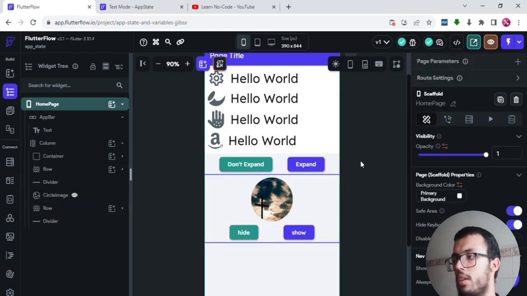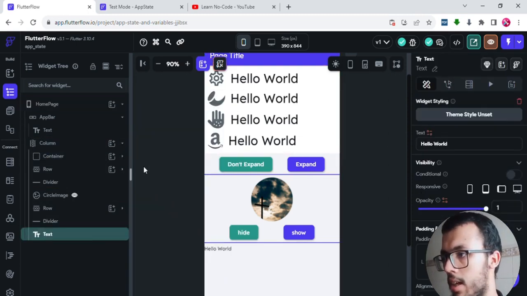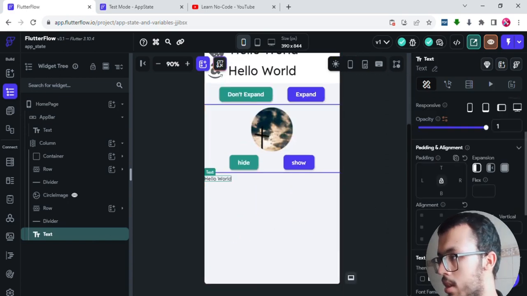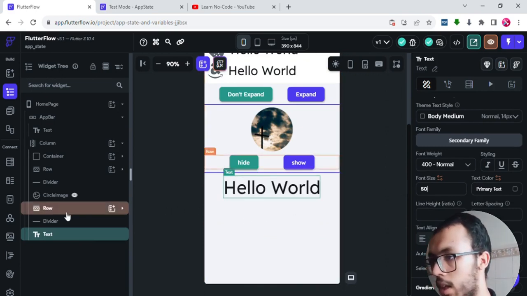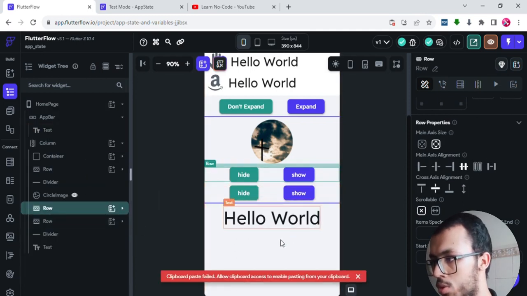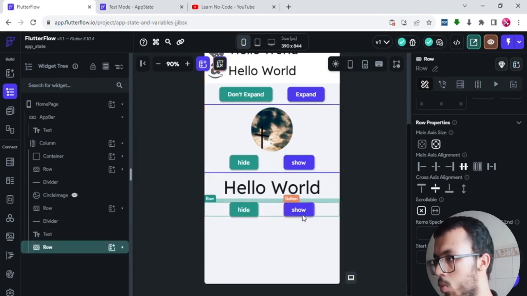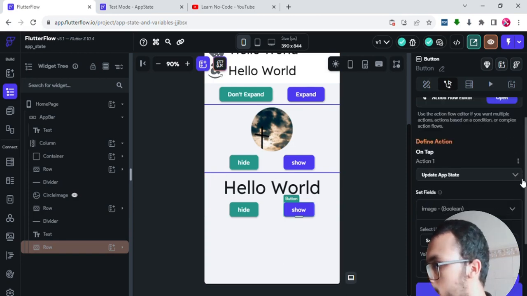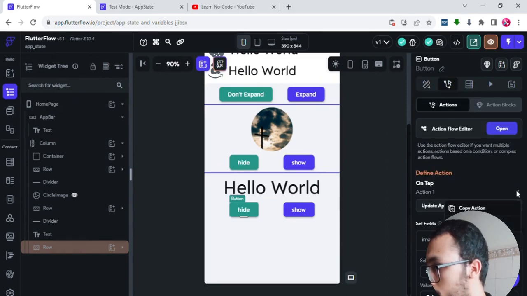And then I can build that third example, which is to change the text from hello world, or from a random text, to Jack or Maria, depending on what you have clicked on. So I will select text, put it in the center, and change its font size to 50, and then I will duplicate this row, just to have another two buttons right here, but with different functionalities. I will select this one and clear its actions, so I don't want to work with these actions anymore, so I will delete that.